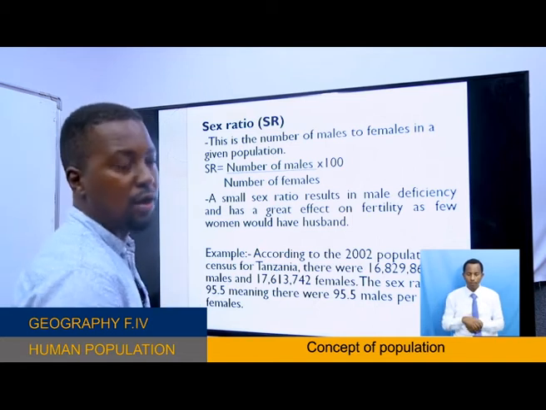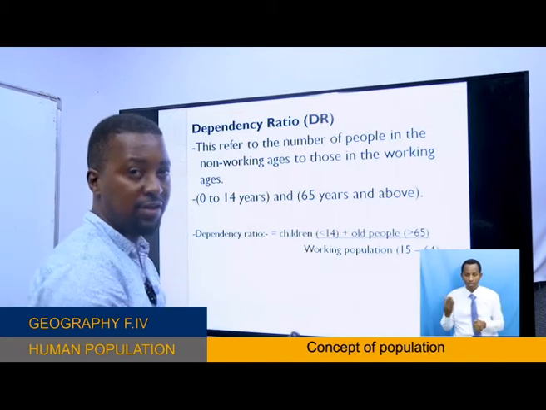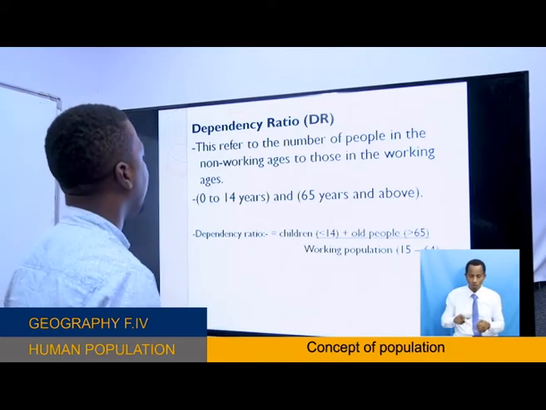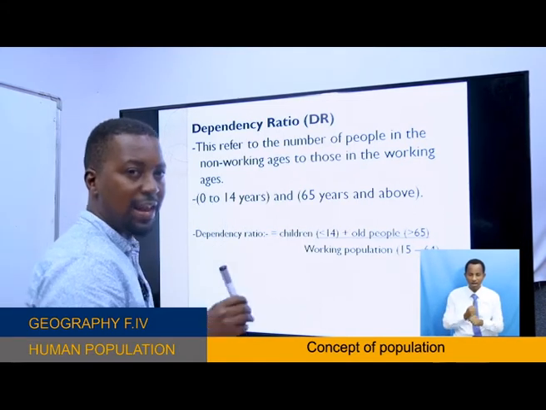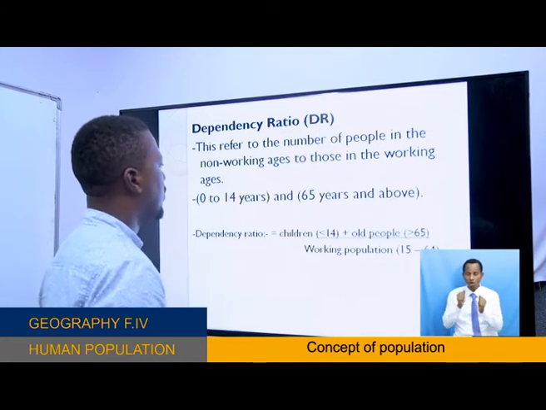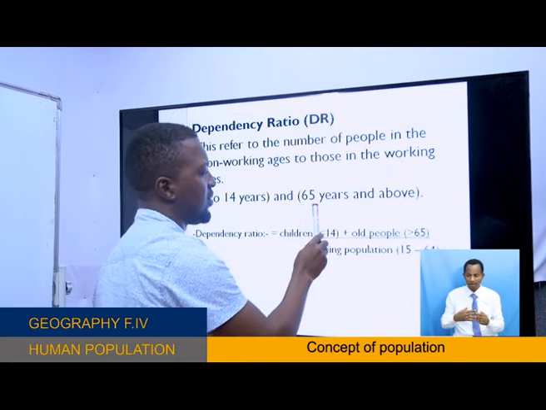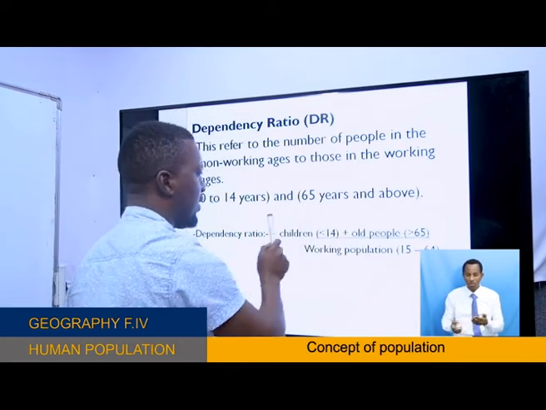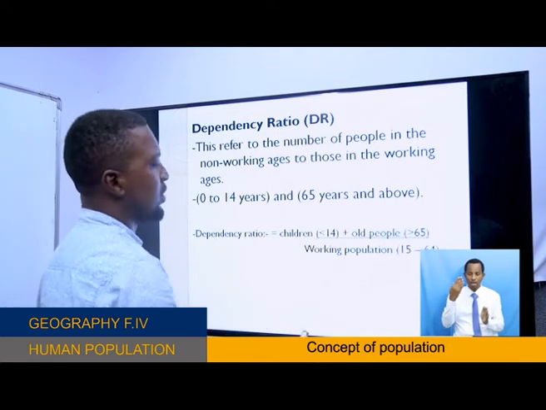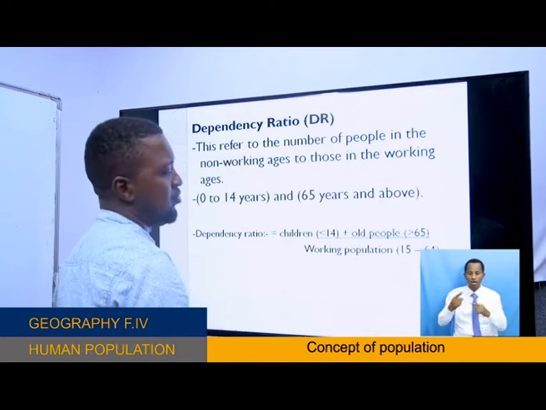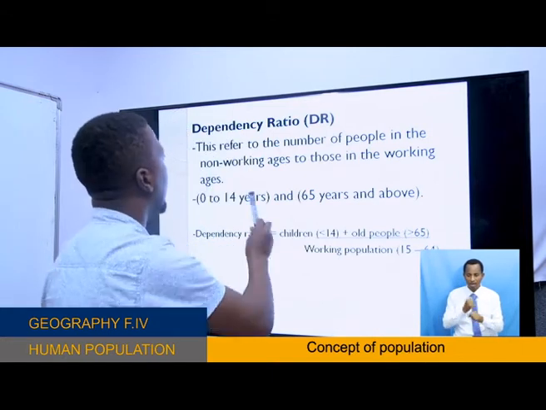Now let's go to dependency ratio. Okay, in the dependency ratio here we are looking at the working group vis-a-vis the non-working group. For example, 0 to 14 is a non-working group because these are children. They cannot get employed. And people 65 years old and above are also a non-working group. Okay, so you divide by the working group or working population, which starts from 15 to 64 years.